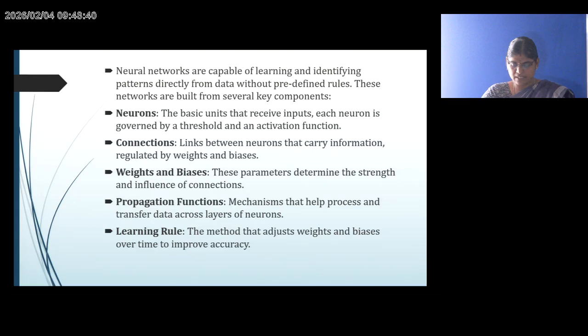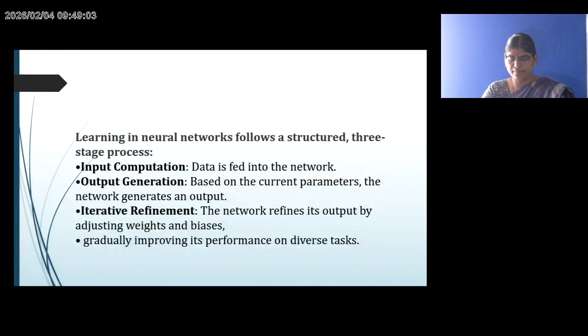These parameters determine the strength and influence of connections. Next, propagation functions. That means mechanisms that help process and transfer data across layers and neurons. Next, learning rule. These methods adjust weight and bias over time to improve accuracy.